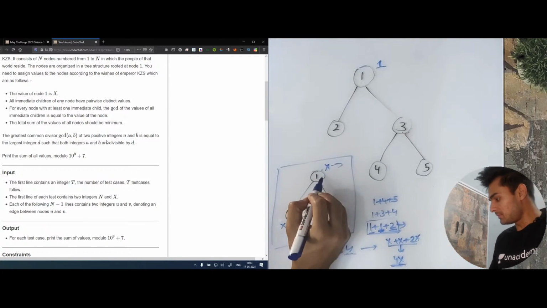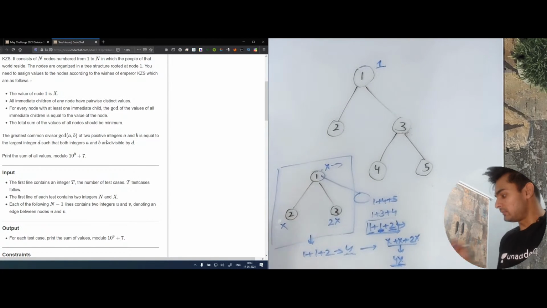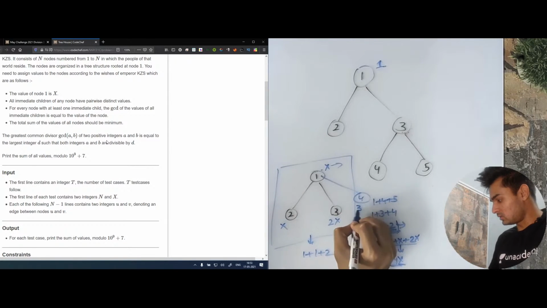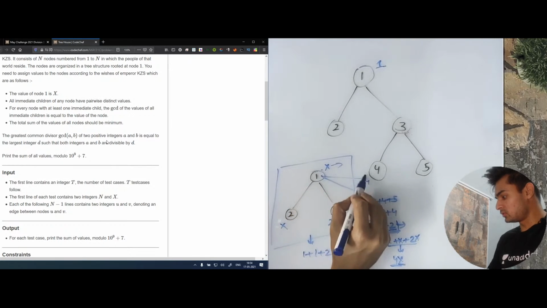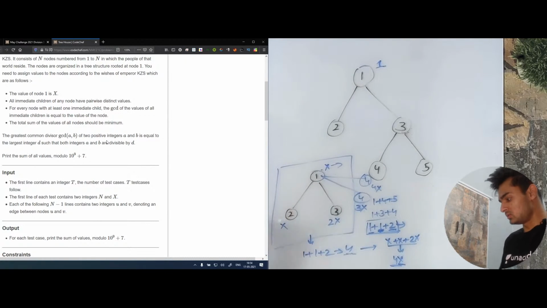Now, what happens when we introduce one more node? If we introduce one more node, this value will take 3x. And similarly, if I have a fourth node, this will take 4x. So in this incrementing pattern, every value will be placed.